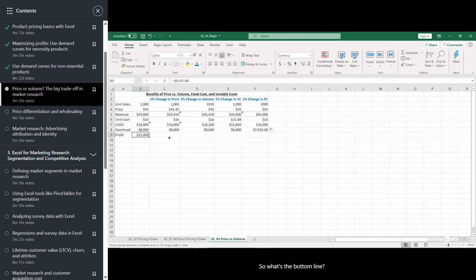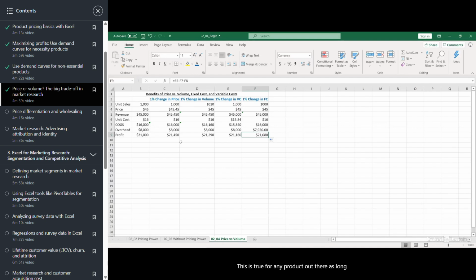So what's the bottom line? Our biggest boost to profit comes from the 1% change in price. Why? It's because that 1% incremental change in price flows directly through to the bottom line. Anytime we can capture price without giving up share, that'll directly boost our bottom line more than either a boost in volume, a boost in cost savings, or a boost in overhead savings. All else equal, the best single choice we can make is to capture that additional price.